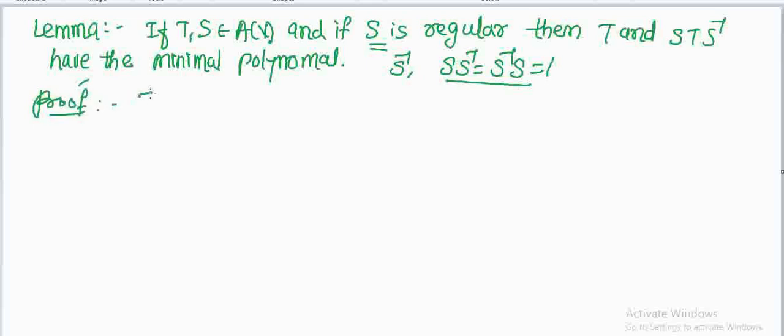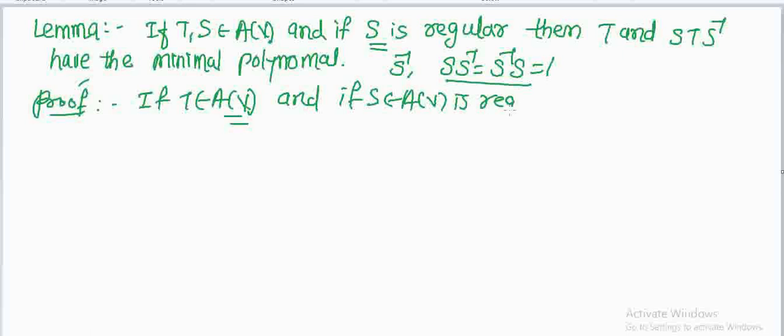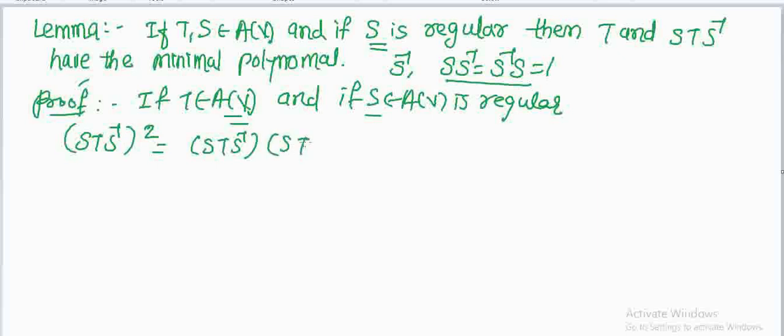You can see that T belongs to A(V). A(V) is the set of homomorphisms from vector space V into V. Second, S belongs to A(V) is regular. Now let us calculate (S T S inverse) whole square. Square means the term appears two times, so we write this as S T S inverse times S T S inverse.